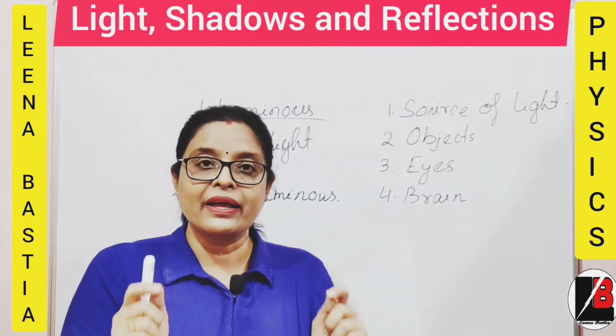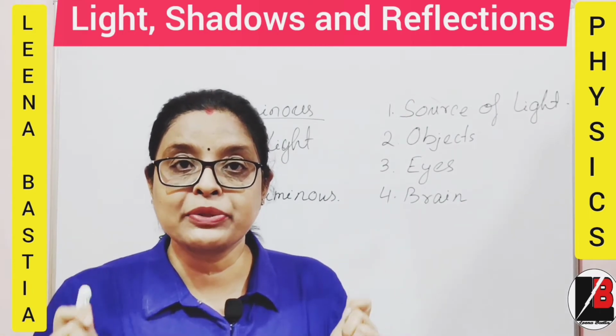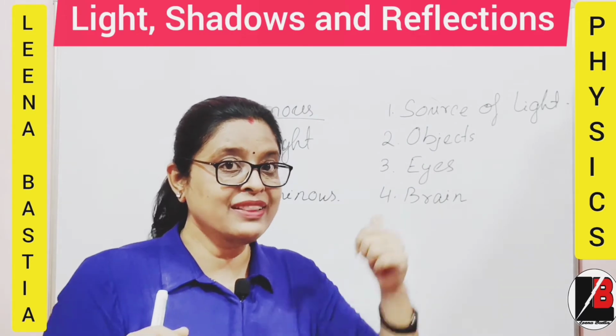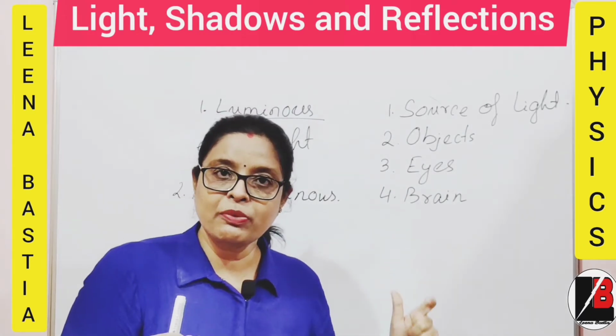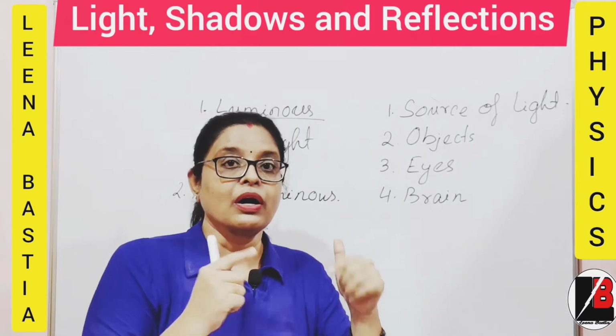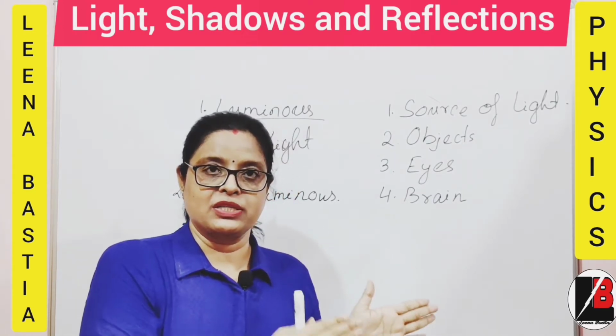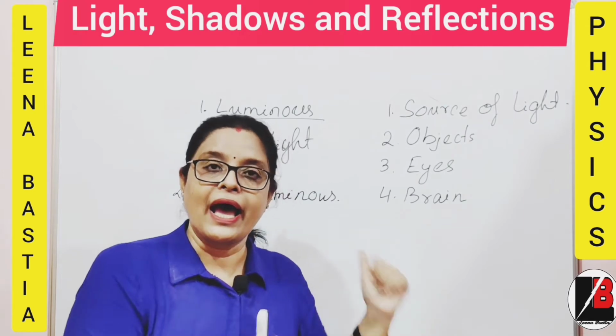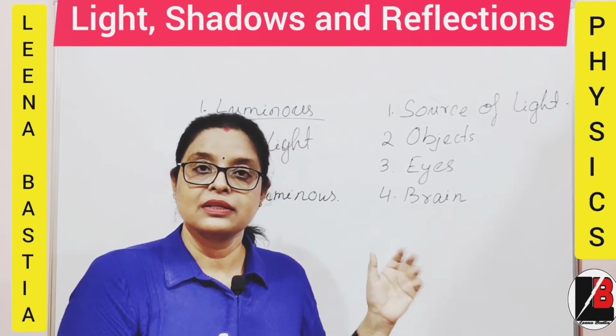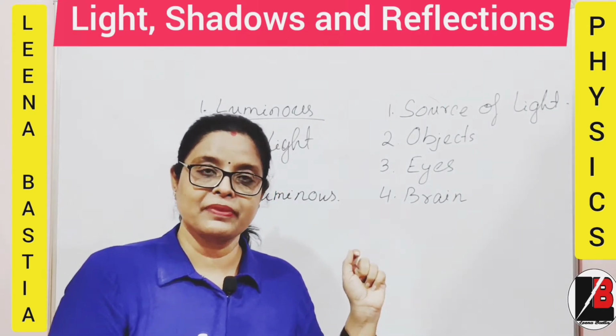So opaque will produce a shadow. Shadow you must be knowing, that is the next topic of discussion, right children? So I'll show you one of the activities based on these types of objects: transparent, translucent, and what? Opaque. Okay, let us see.